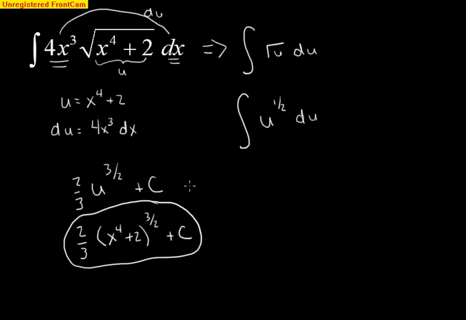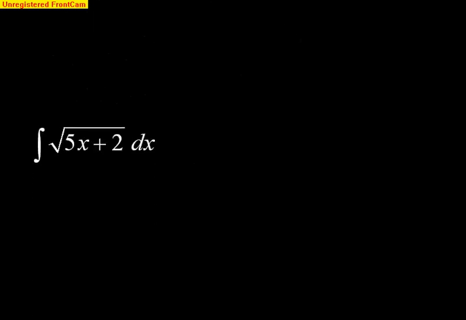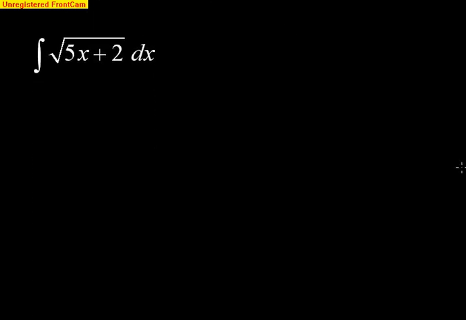Now, they don't all come out that nice. As you notice, the last two examples, the derivative of u was already in the problem. Well, now we have to make some adjustments here in the next two examples. So if I go down here to this one, again, recognizing what's inside, I let u equal 5x plus 2, and I wind up taking the derivative of that, which is just going to be 5 dx.